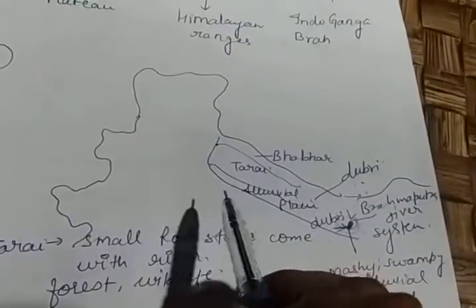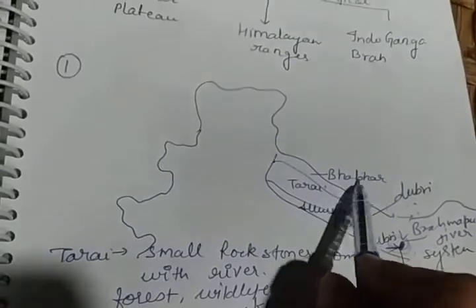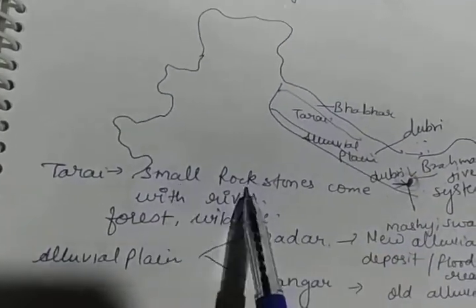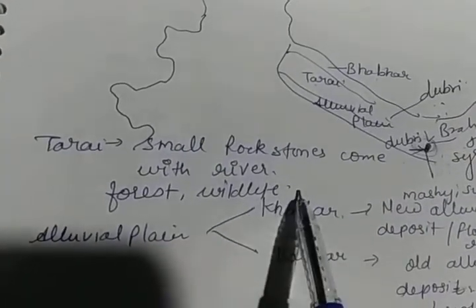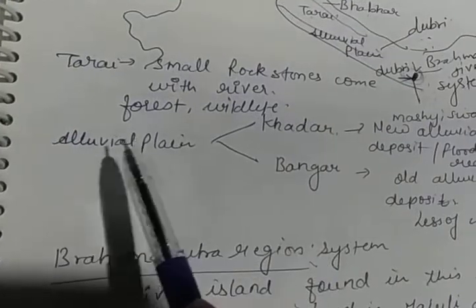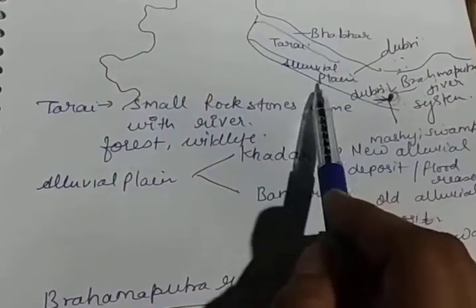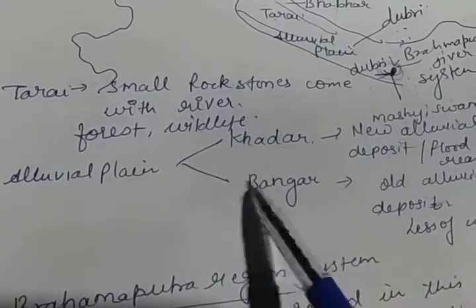Now just revise one term. Bhabar is a narrow stretch of the northern Indo-Gangetic Brahmaputra region. Then the Tarai region has small rocks and stones that come with the river, and forest, wildlife and vegetation are found here. Then we discussed the alluvial plain, the third portion of this northern plain. This alluvial plain is again divided into the Khadar and Bangar regions.